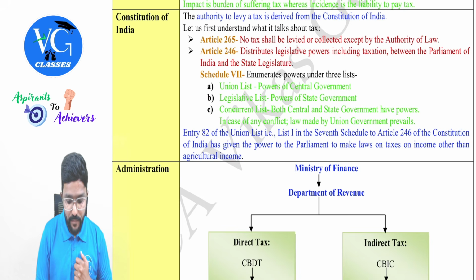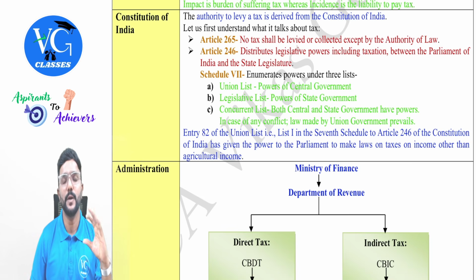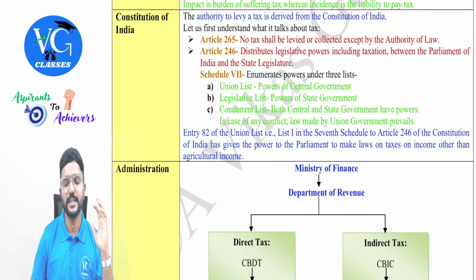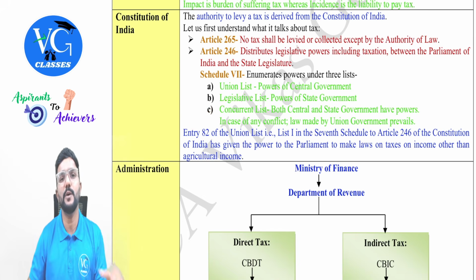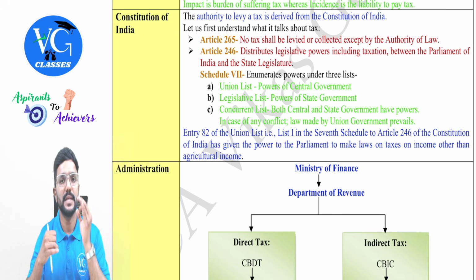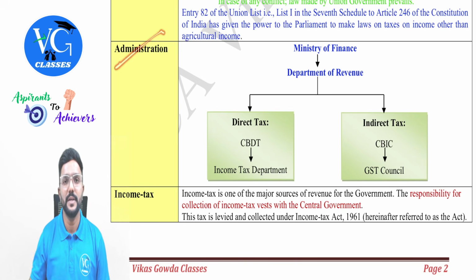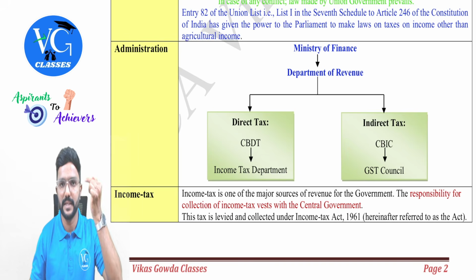Okay. Then coming to the legislative list, whatever matters are contained in the state or legislative list, the respective state government will have the power to make laws with respect to them. And the last one is the concurrent list. Both the central government and the state government will have the power to make laws with respect to the matters contained in the concurrent list. But if there is any conflict between the central law and state law, then the central law will prevail, guys.